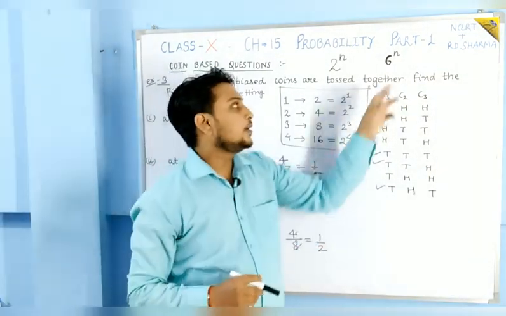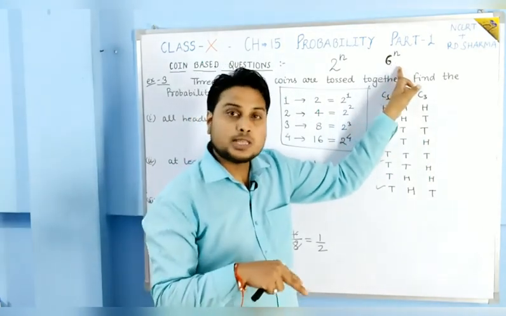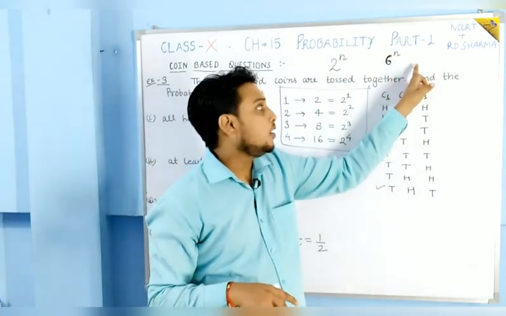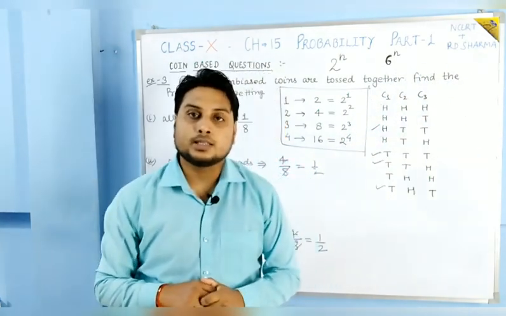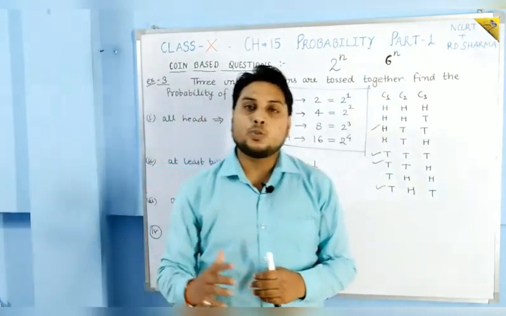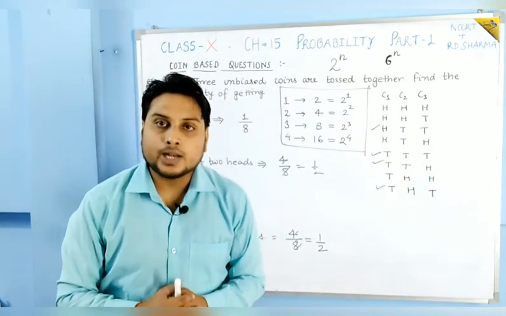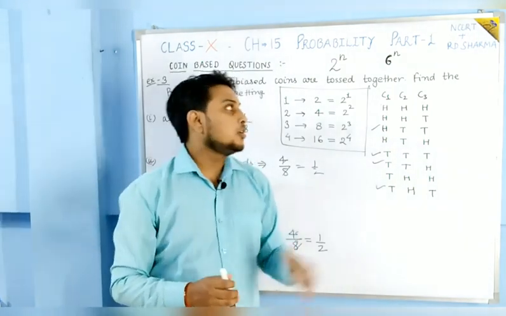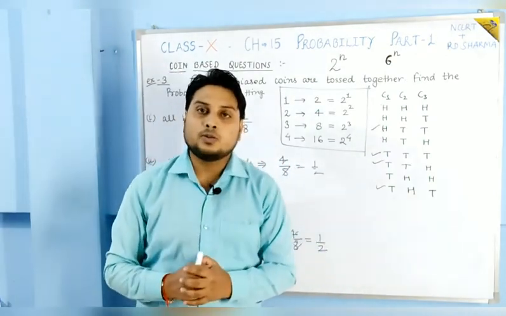If 2 dice are thrown simultaneously, then 6 squared will be the total possible outcomes, which means 36 possible results. If 3 dice are thrown, then we apply the formula 6 to the power 3. Like this we find how many possible outcomes there are.